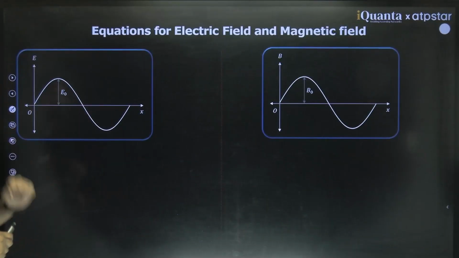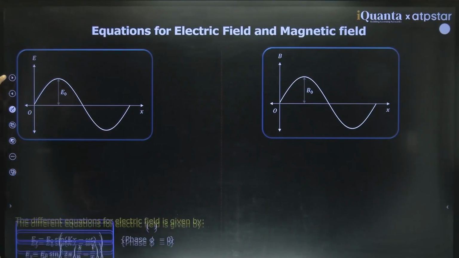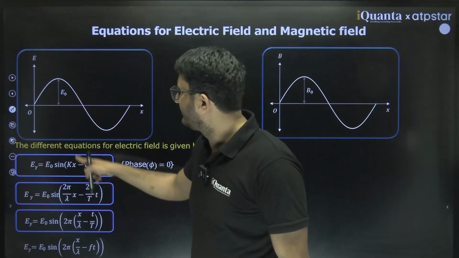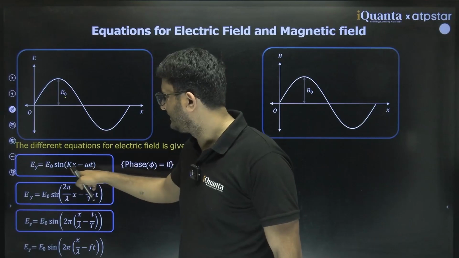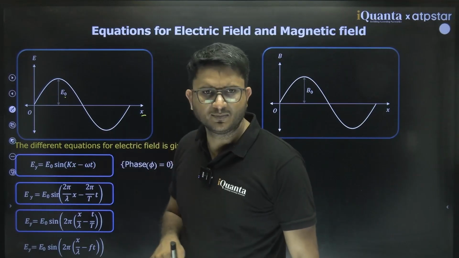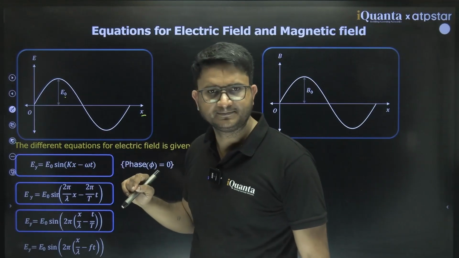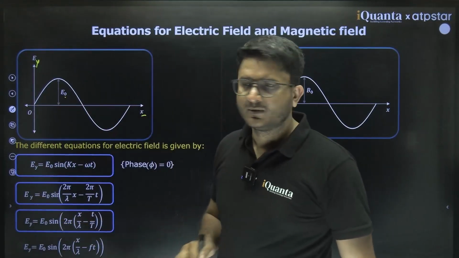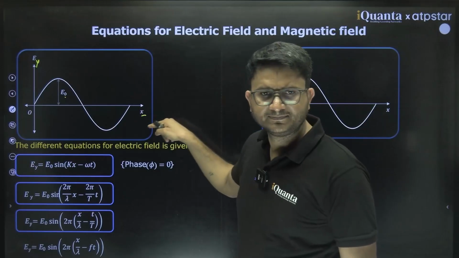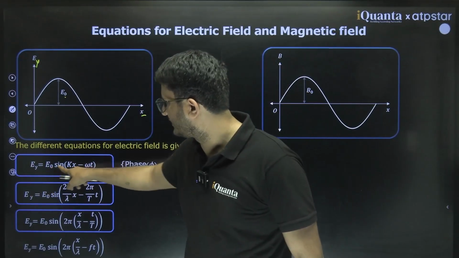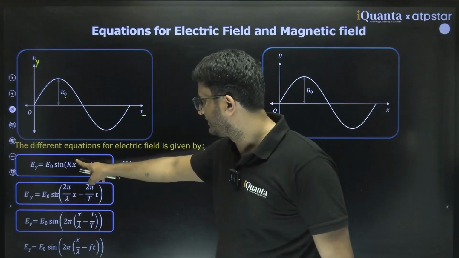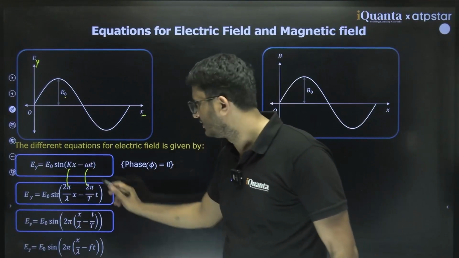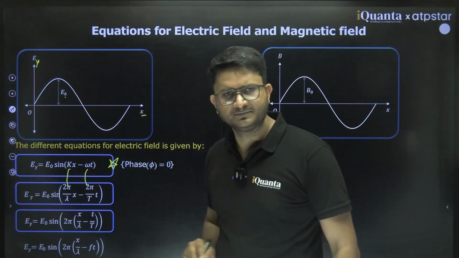But how will they be defined for electromagnetic waves? For electromagnetic waves, the electric field is defined with maximum value E naught: E naught sine (kx minus omega t), traveling along positive x. This is something like Ey, along the y axis. It is fluctuating along the y axis, and this fluctuation is given by Ey equal to E naught sine (kx minus omega t). You can put the values of k and omega here, or take something common. These are other forms, but this is the standard form.